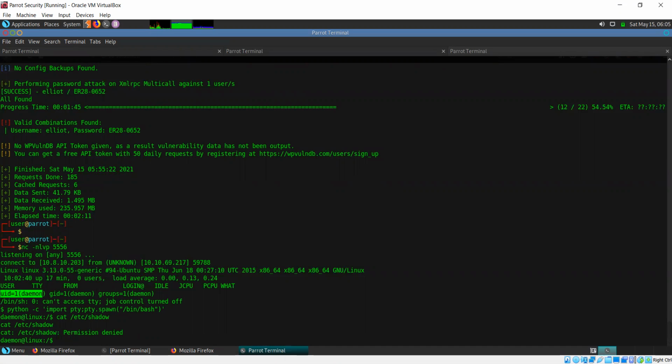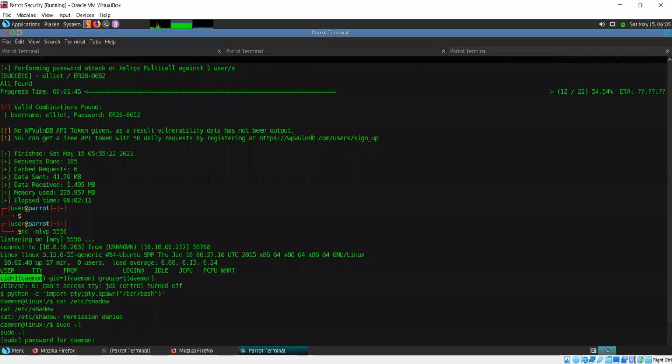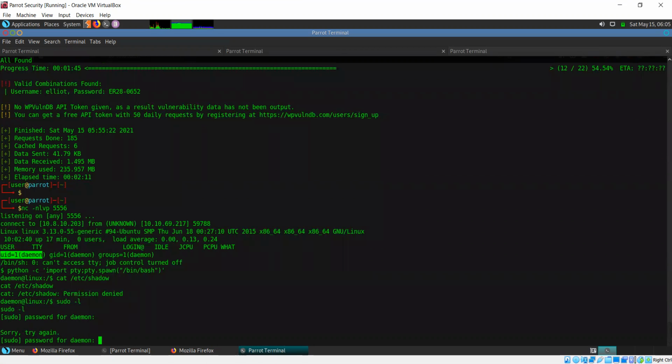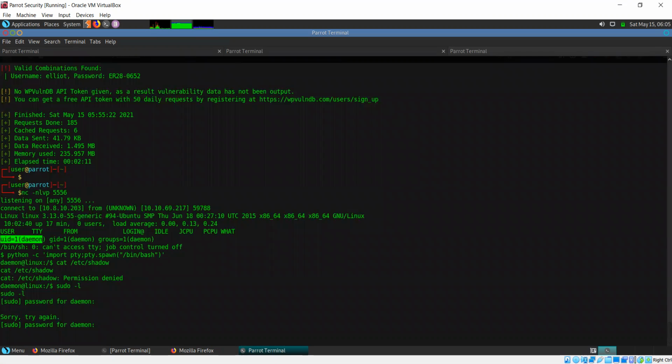Now sudo -l is not going to help us here, because I don't know the password for this account, and actually system accounts don't even have passwords. So there is no way to do anything with sudo.